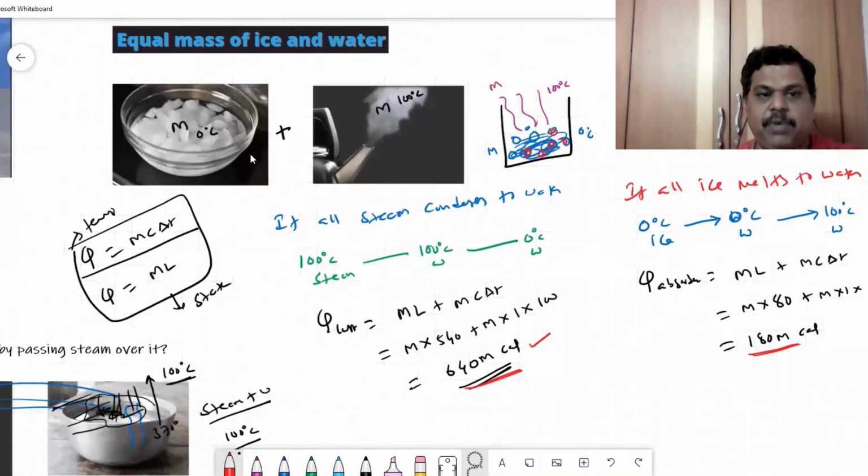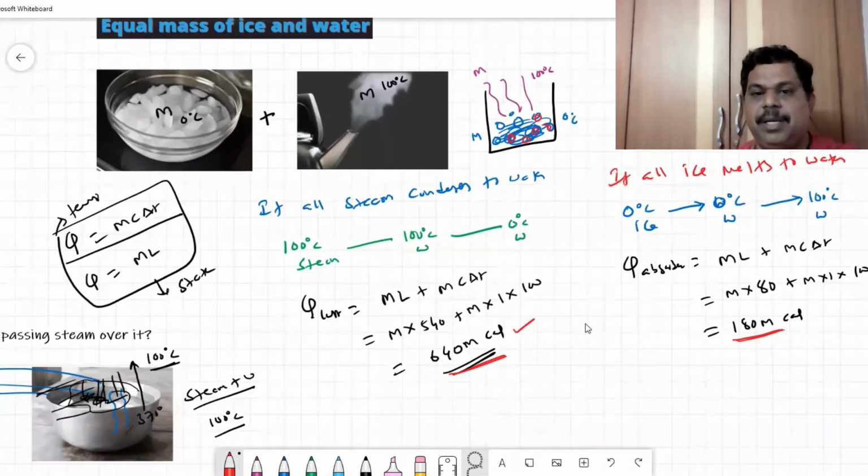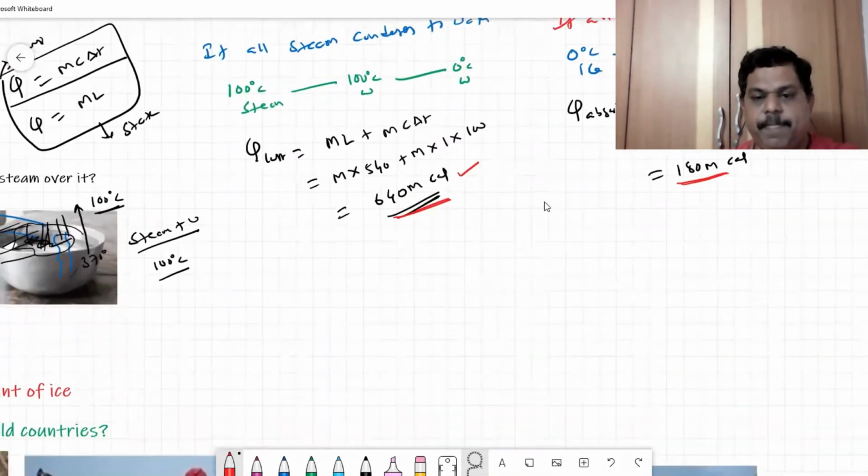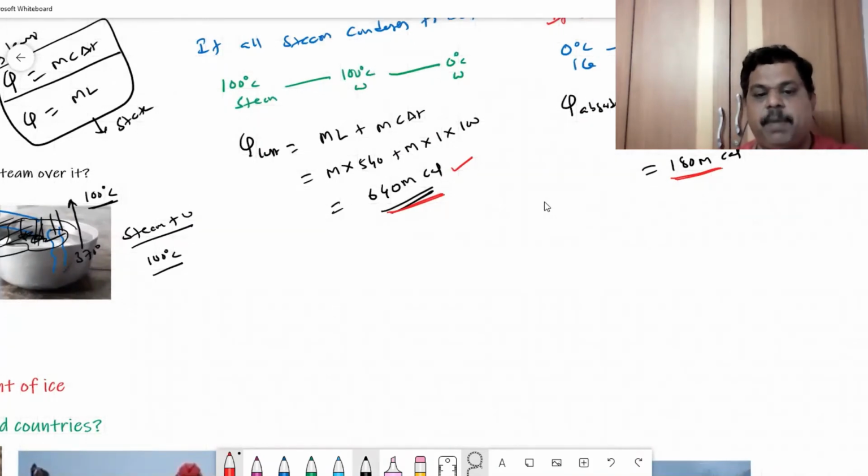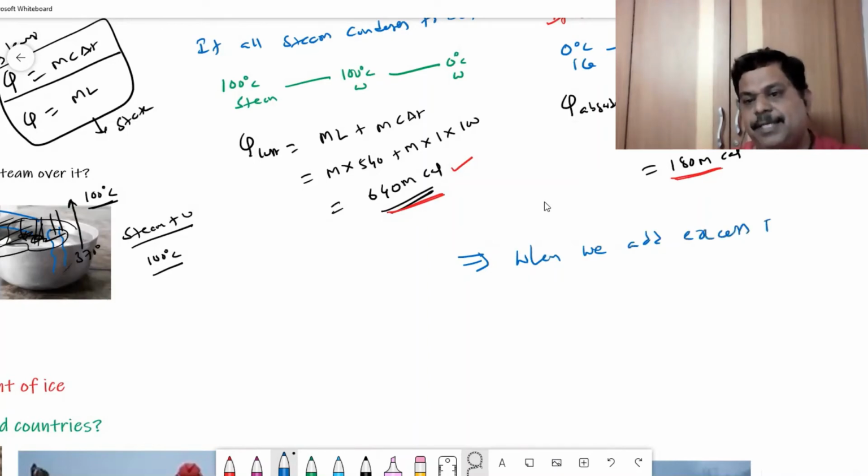When we mix equal mass of ice and steam, all ice will melt, but all steam will not condense. There are some other problems where we add excess ice to steam.